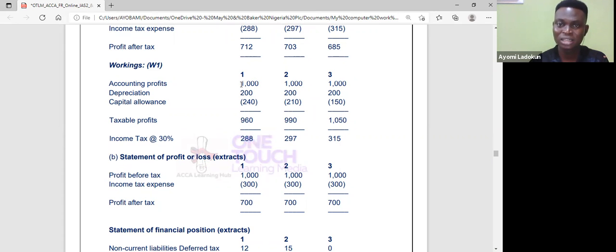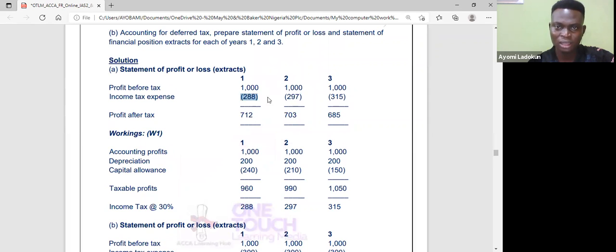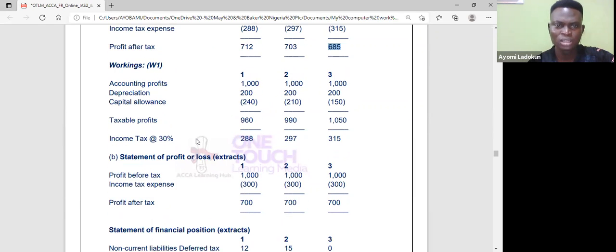Normally, if I'm doing it on accounting profit, I would have applied 30% on 1,000, and that would have given me 300. Is that okay? Did you see? So that profit is already inflated. Now, I apply 30%, sorry, on 960, I have this figure. So that's what you're doing. So now bring in here so that I can have my profit after tax to be 712, 703, 685. Is that okay?